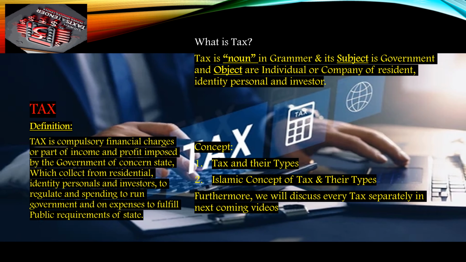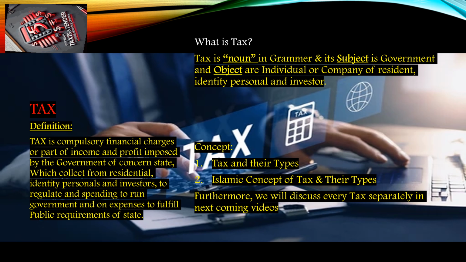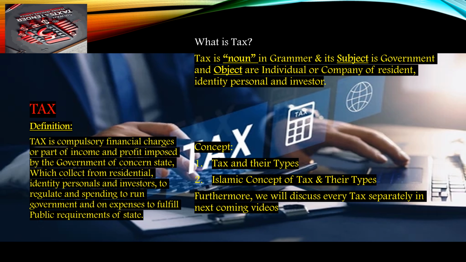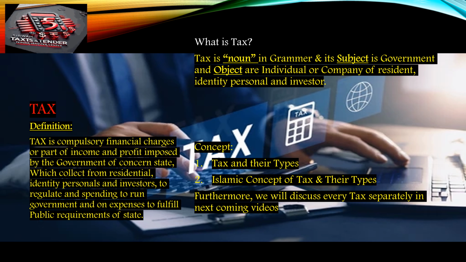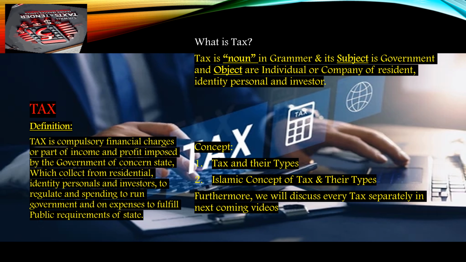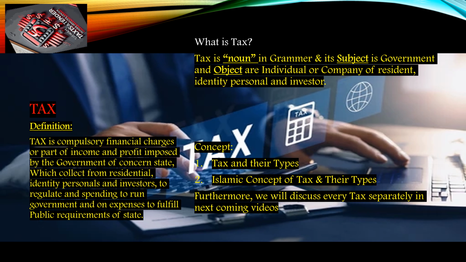Tax. What is tax? Tax is a noun in grammar, and its subject is the government and its objects are individuals or companies, residents, identity persons and investors. Definition: tax is a compulsory financial charge or part of income and profit imposed by the government of the concerned state, which is collected from residents, identity persons and investors, to regulate and spend to run the government and on expenses to fulfill the public requirements of the state.